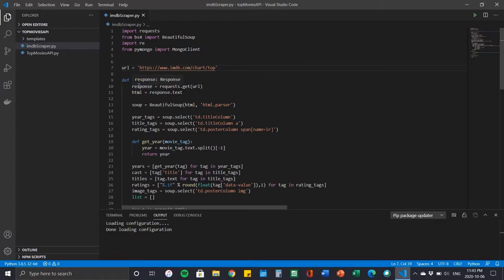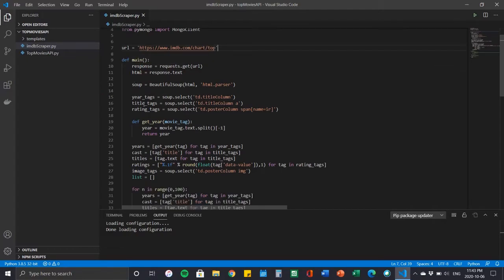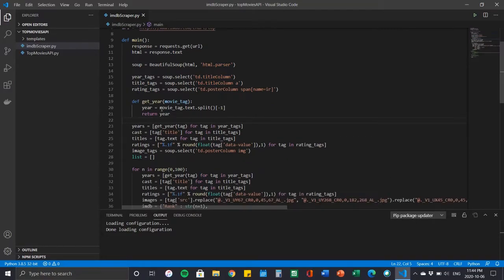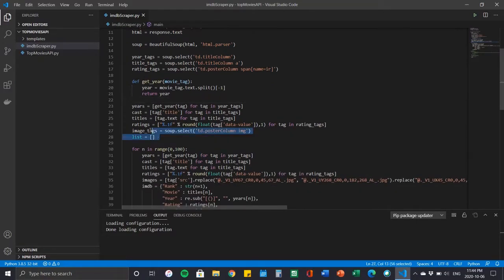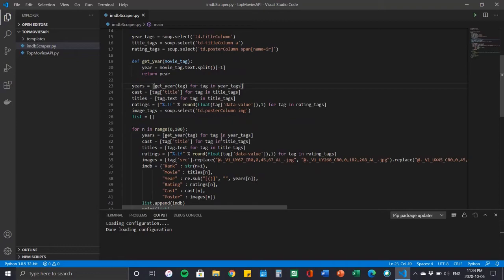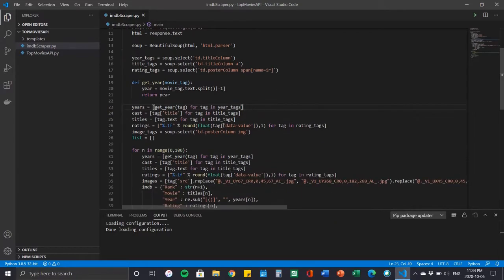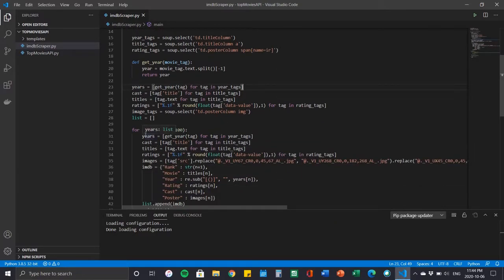Next, we have the main function for our script, followed by our defined result sets throughout here. After that, we have our defined getYear function and the lists inside the getYear function shown right here highlighted. After that, we have the range that is set. So we are looking for the top 100 out of the 250 movies that are listed on our URL up top. And then we have our defined list. So we have years, cast, titles, ratings, and images.